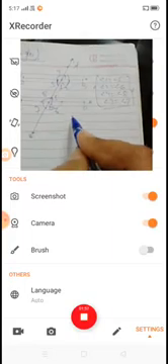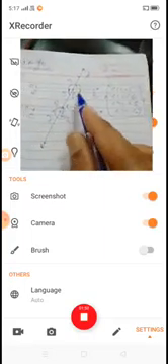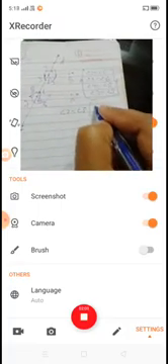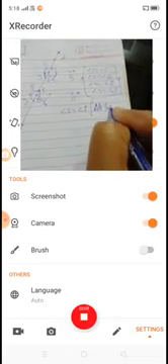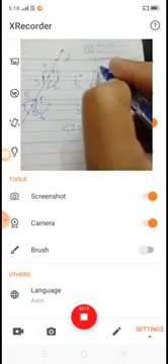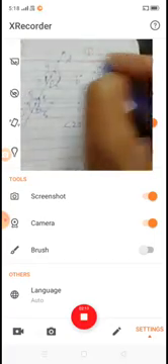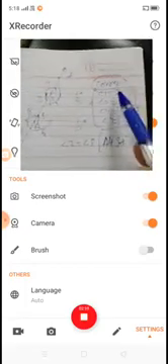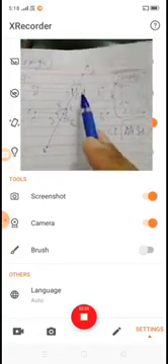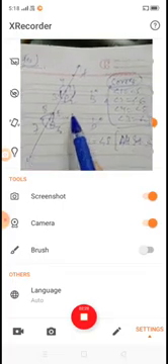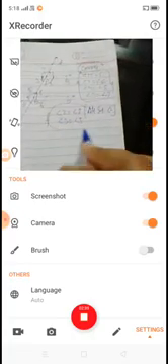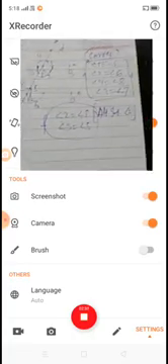We discussed that each pair of alternate interior angles is equal, that is, angle 2 is equal to angle 8 and angle 3 is equal to angle 5. These are the alternate interior angles, and these are the corresponding angles. Corresponding angles are also equal.